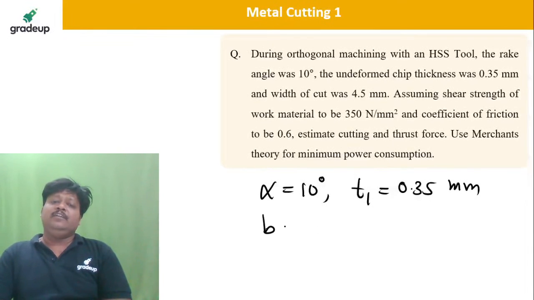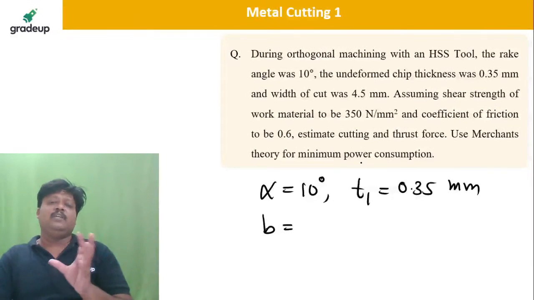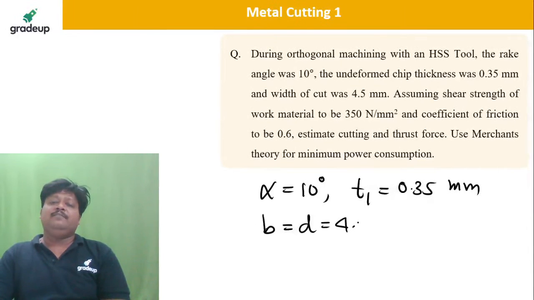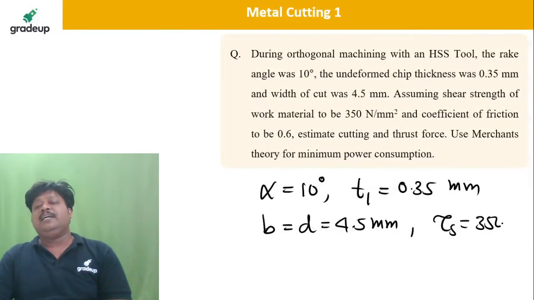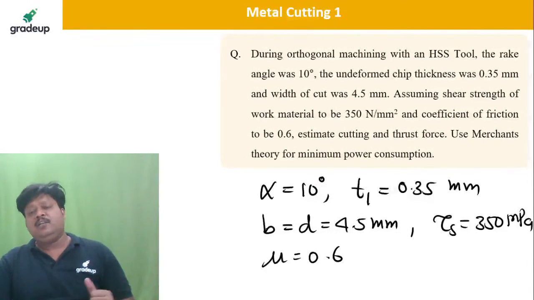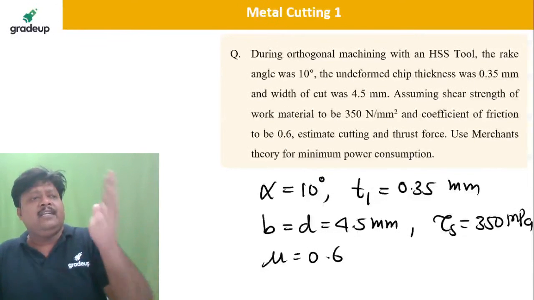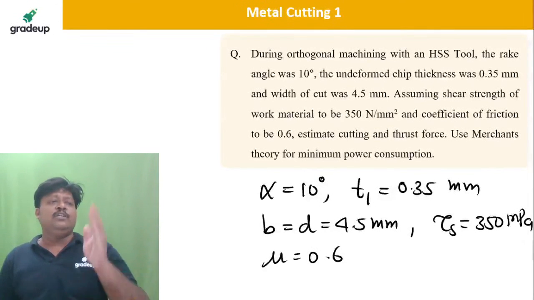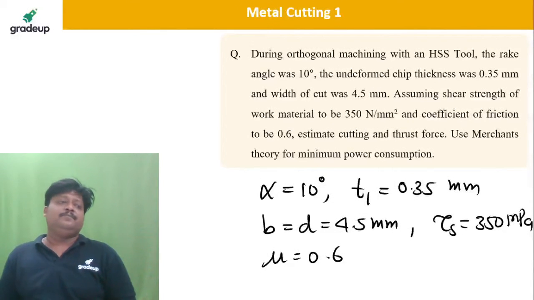Width of cut b, or you can say w or d, in orthogonal cutting width of cut and depth of cut are the same, which is equal to 4.5 mm. Shear strength of the material 350 megapascal. Coefficient of friction 0.6. Estimate the cutting and thrust force. Very fast. Do it on your own and tell me the answer. I will wait here.